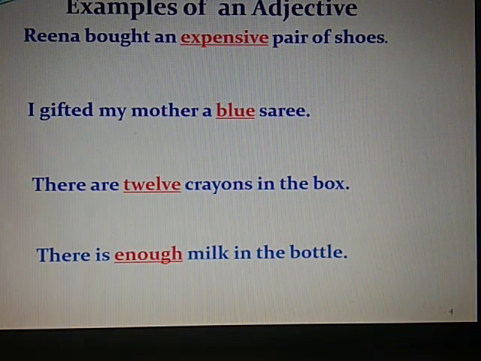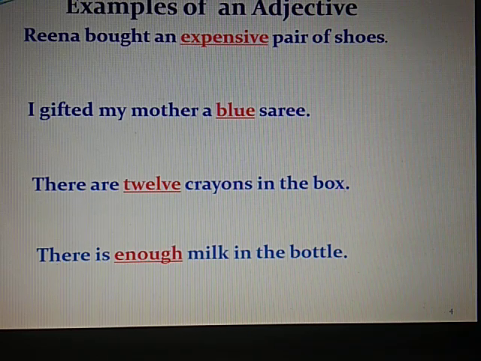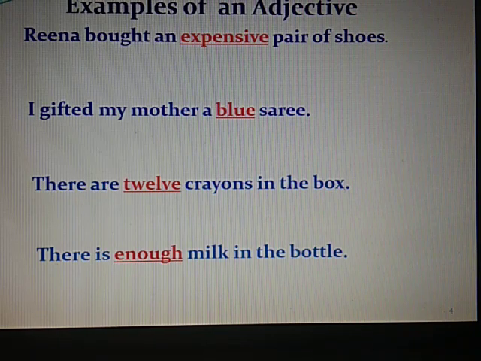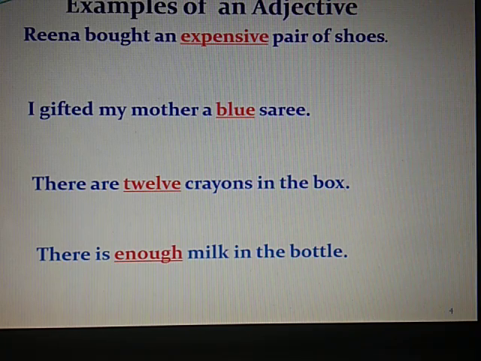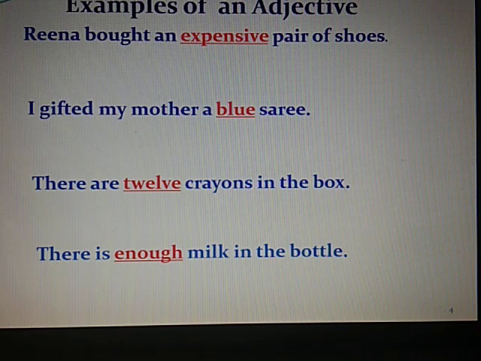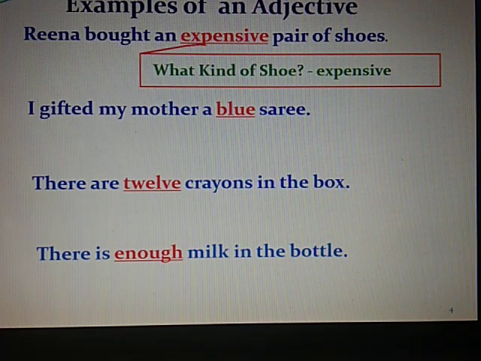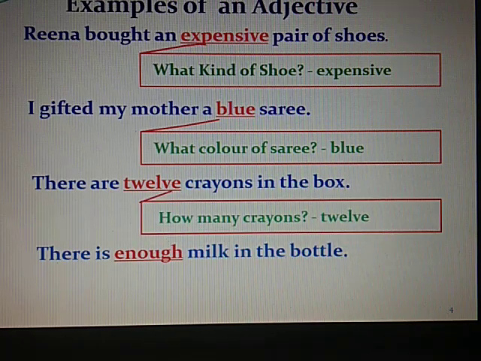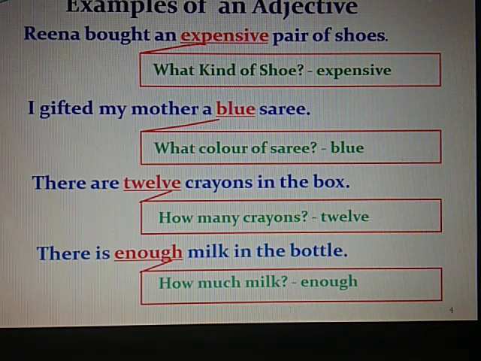Again, there are a few more examples of an adjective. Reena bought an expensive pair of shoes. I gifted my mother a blue sari. There are 12 crayons in the box. There is enough milk in the bottle. Here again we are saying more about the noun: shoes, they are expensive; the sari is blue in color; the crayons are 12 in number; milk, enough. So these are all examples of adjectives. What kind of shoe? Expensive. What color of sari? Blue. How many crayons? 12. How much milk? Enough.